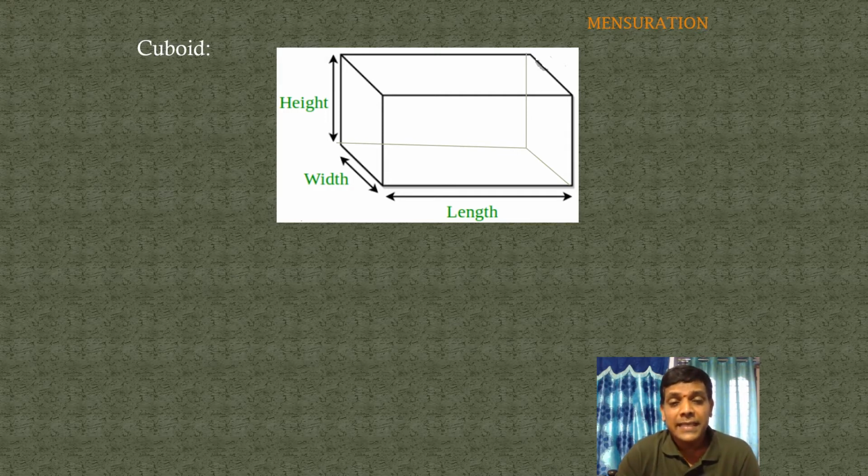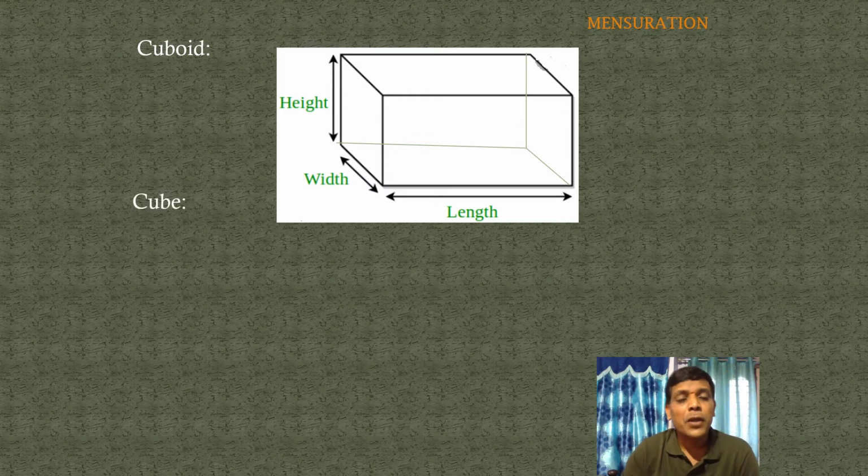It contains length, breadth, and height. The longest side is length, the shortest side is breadth, and the vertical line perpendicular to length and breadth is called the height of the cuboid. Are you clear? So it contains 6 faces.